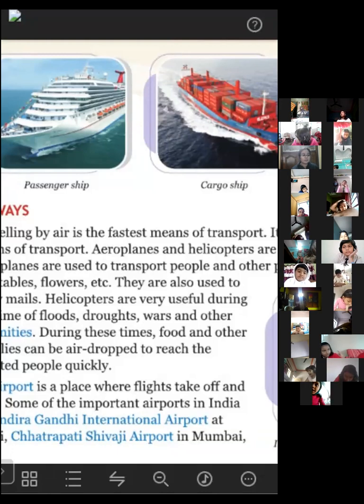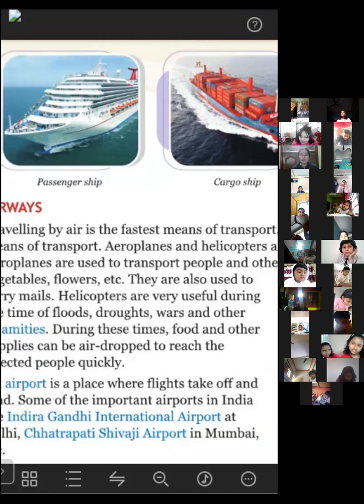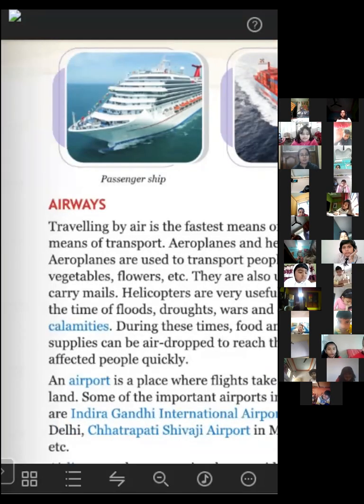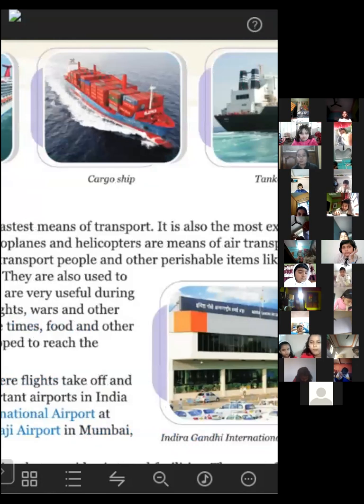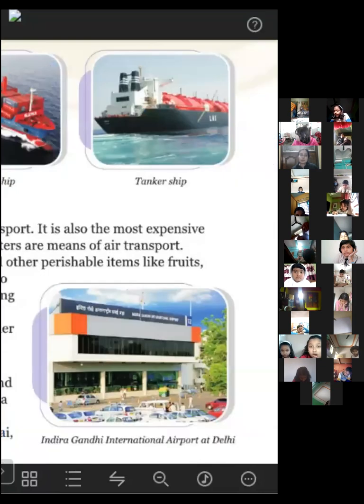This one is the passenger ship, the first one. These ships carry only people from one place to another. The second one, you can see here, is the cargo ship. Cargo ships only carry goods from one place to another. And the third type is the tanker ship. Tanker ships are used to transport oils and petroleum from one place to another. You can see tanks are available there, and these tanks are completely filled with petroleum and oils.